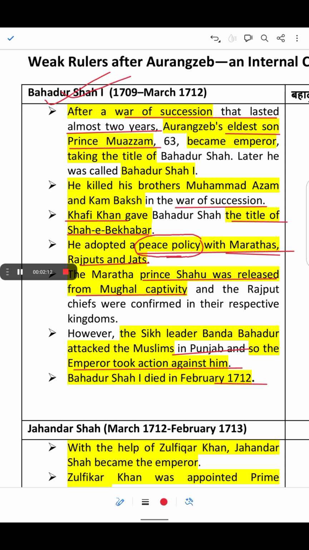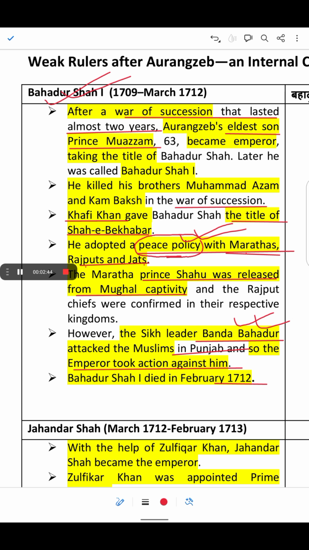That means Bahadur Shah followed a peace policy with the Marathas, Rajputs and Jats. But he fought with Banda Bahadur, the Sikh leader, who attacked Muslims in Punjab. So the emperor took action against him, and he died in February 1712 within a short span of time.